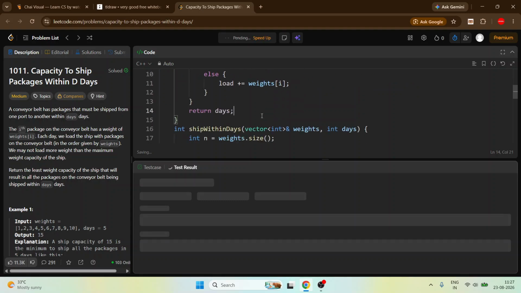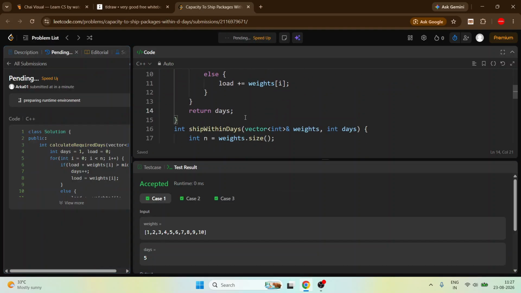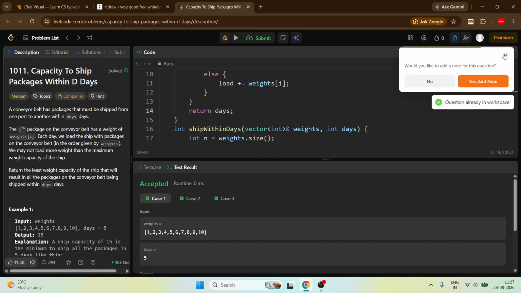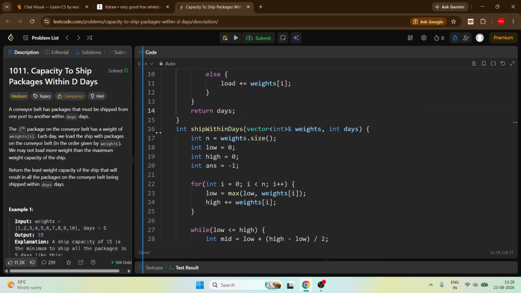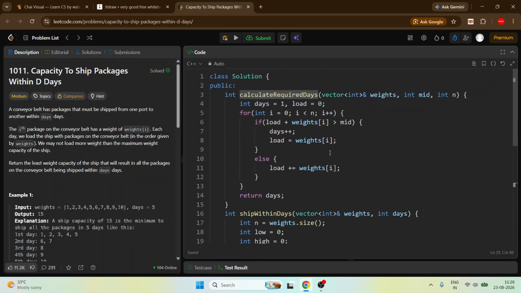Just run it. Yeah, let's just submit it. It's working totally fine. So you can use a for loop here with this while loop. The function will become the same, but the question may arise why day started from 1, and load is just what we are calculating. Okay, so when the load is greater than our mid, we just increase our days. Simple.